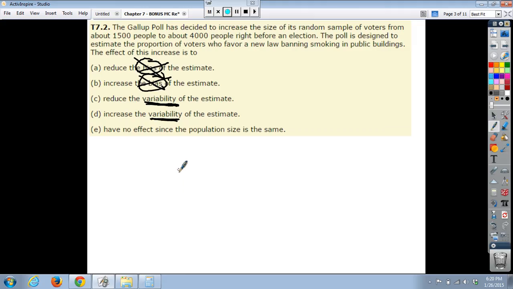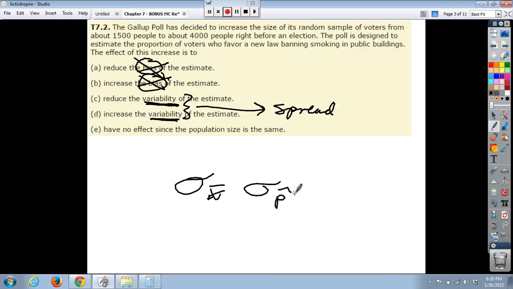Okay. Now, the variability, essentially what we're referring to here is the spread, how much variation there is. And if we increase our sample size, then we found out in our formulas for sigma sub x bar and sigma sub p hat that as we increased our sample size, it decreased our standard deviation, or our spread, or our variability. So the effect of increasing the sample size is really to decrease our variability, or our standard deviation.